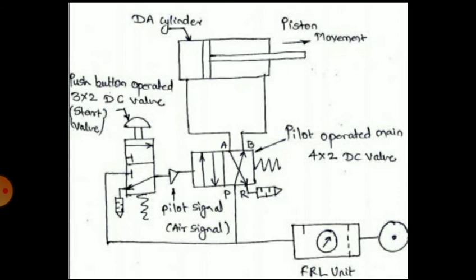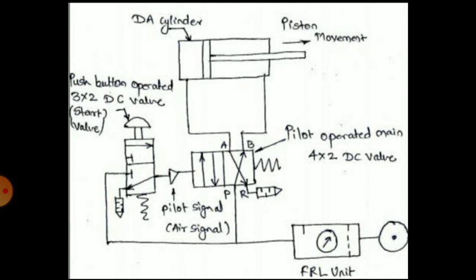Now you can see the circuit diagram of a pneumatic system. At the right hand side there is a circle and there is a point. It indicates a compressor, then FRL unit. The air from the compressor will enter into the FRL unit, and after the FRL unit it will enter into the DC valve. In the diagram a 4/2 DC valve is shown, and after entering the DC valve it will enter into the cylinder. It will force the piston in a forward direction.